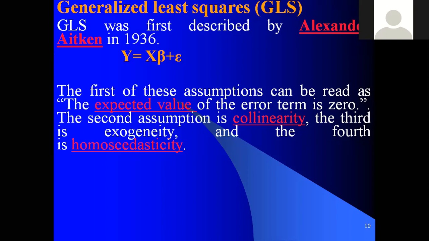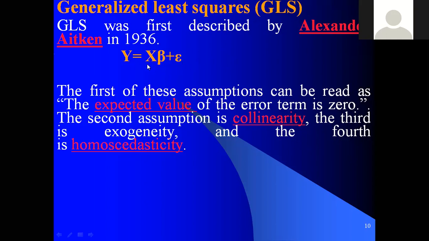In 1936, the equation of the GLS model was y is equal to x beta plus error, or epsilon. Here y is the dependent variable, x is the vector of independent variables, plus the error term.